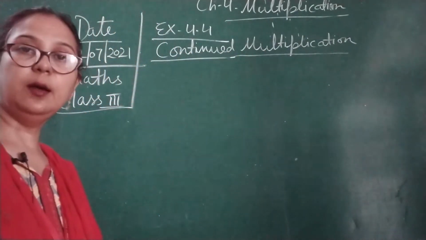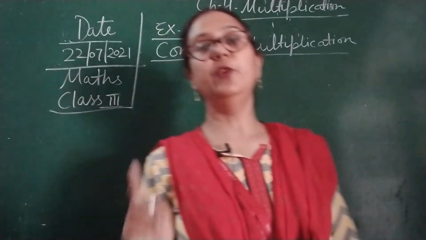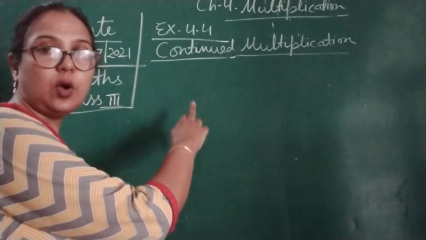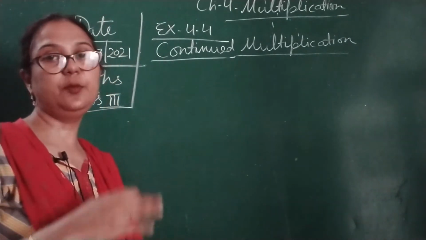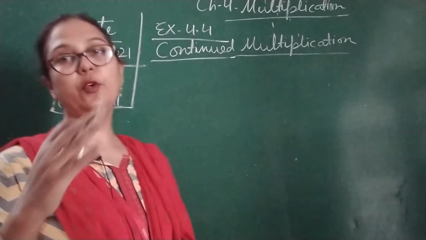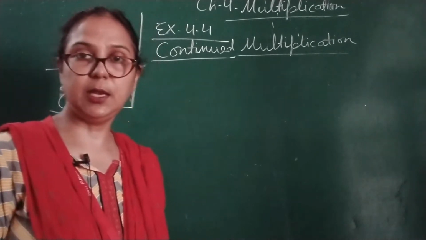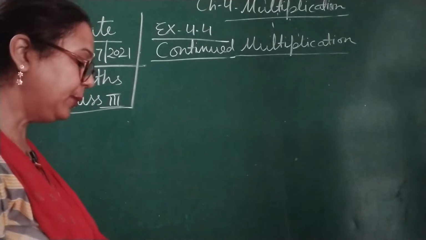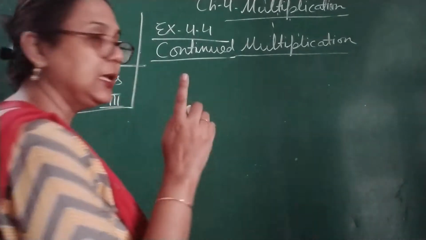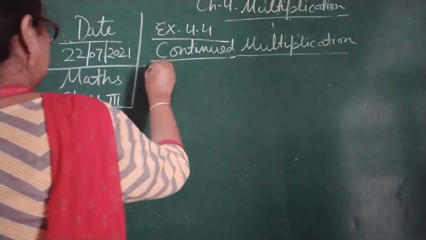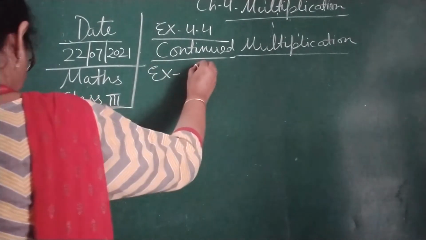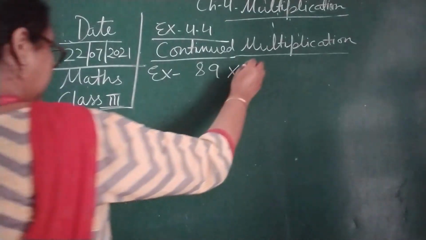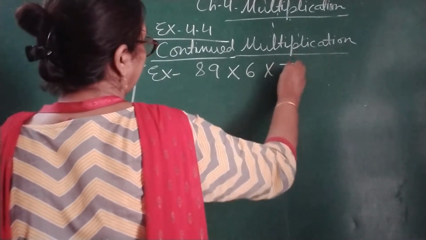So here first I will give you one example. It is multiplication, but this is the concept of continued multiplication. It means we have to do multiplication 3 or 4 times continuously. That is called continued multiplication. Now, children, I am going to write an example, example number 1: 89 multiplied by 6 multiplied by 3.